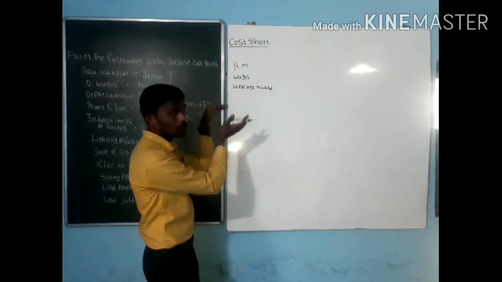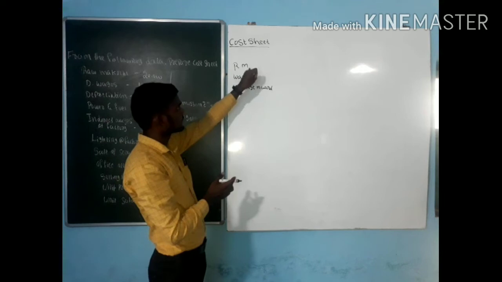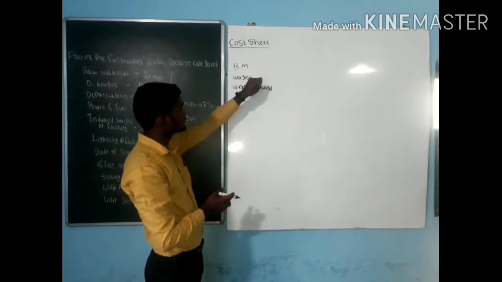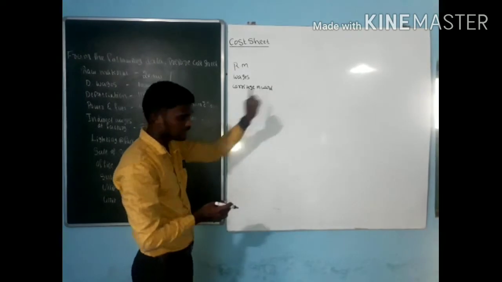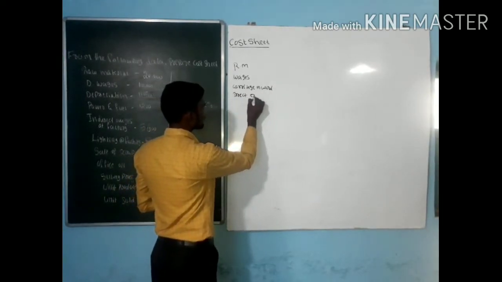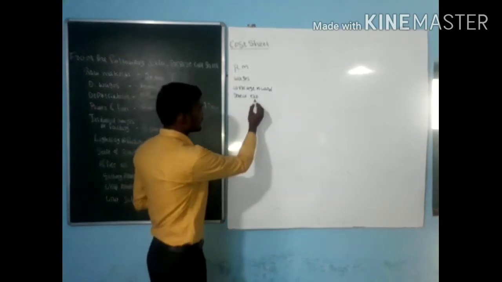This is step number 1. I am purchasing some raw materials. At the time of purchasing raw material, I am incurring some expenses, that is direct expenses: any kind of wages, any kind of carriage inward, then any other direct expenses.